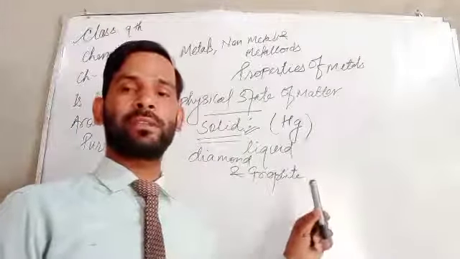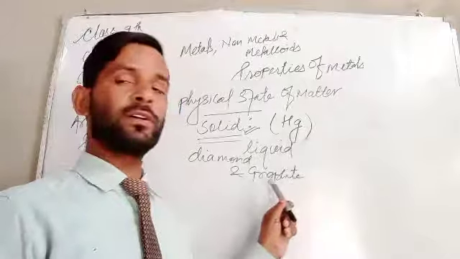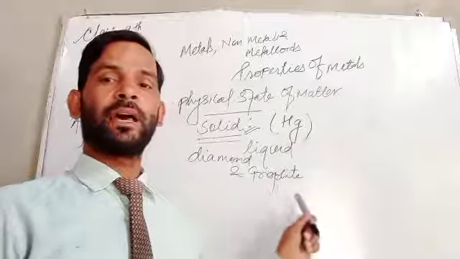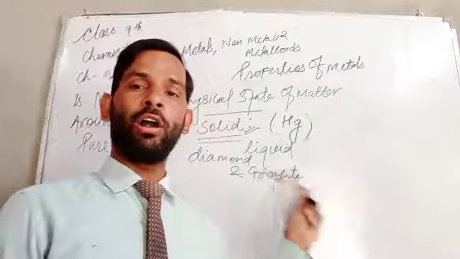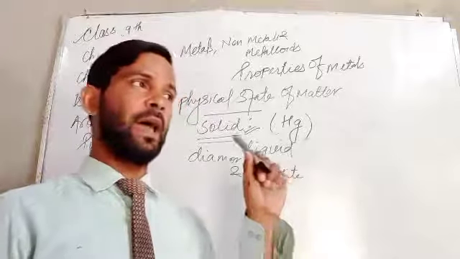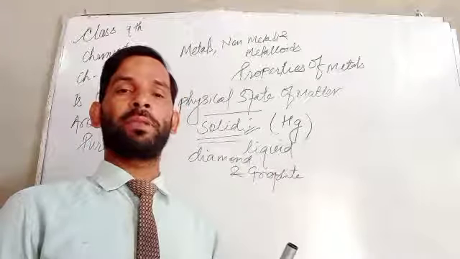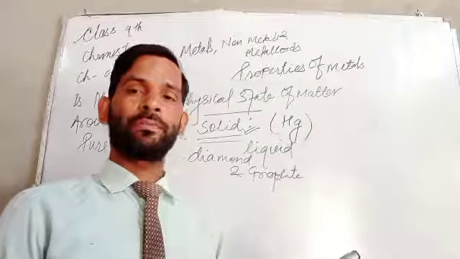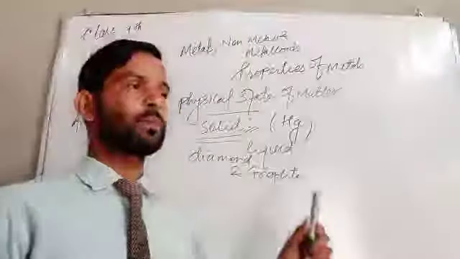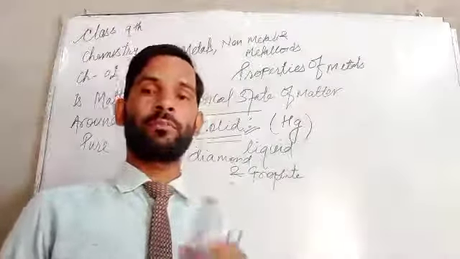These are not metals. Diamond and graphite are non-metals, and though they have the properties of non-metals, they can show the lustrous property of metals.